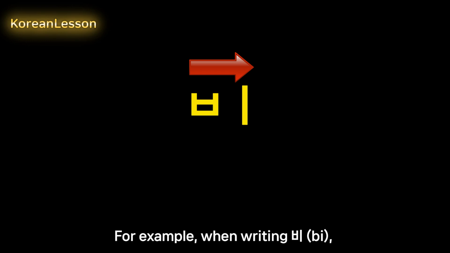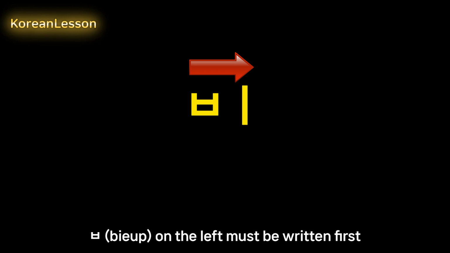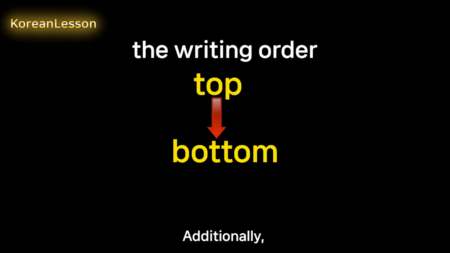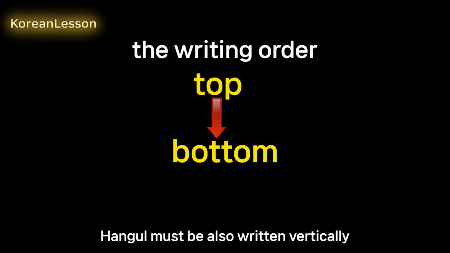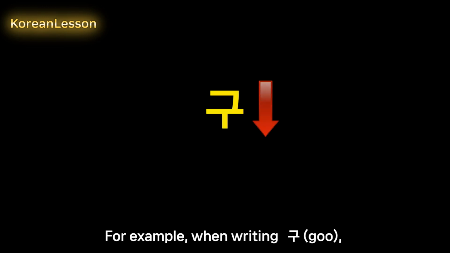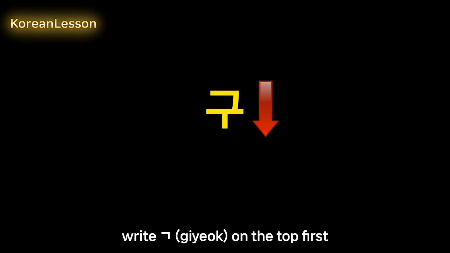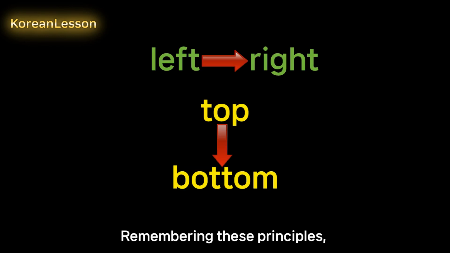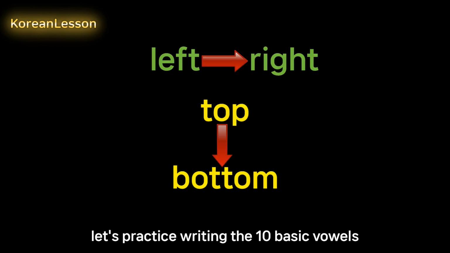For example, when writing B, the letter on the left must be written first, followed by E. Additionally, Hangul must be also written vertically, from top to bottom. For example, when writing gu, write giyak on the top first. And then, u on the bottom must be written. Remembering these principles, let's practice writing the 10 basic vowels.